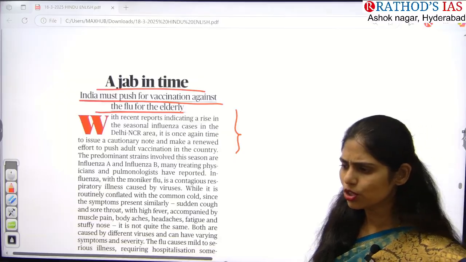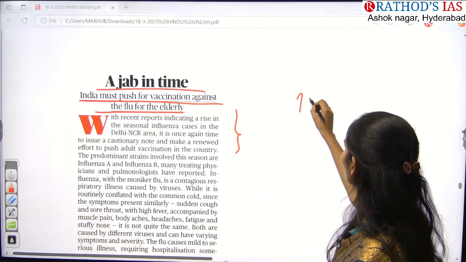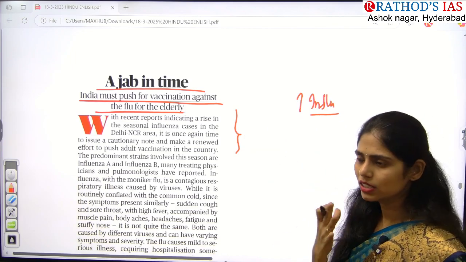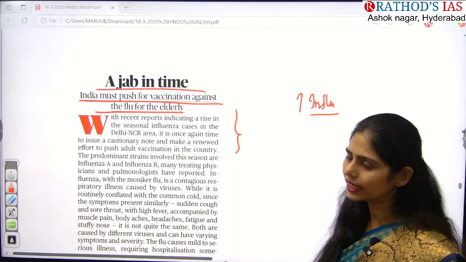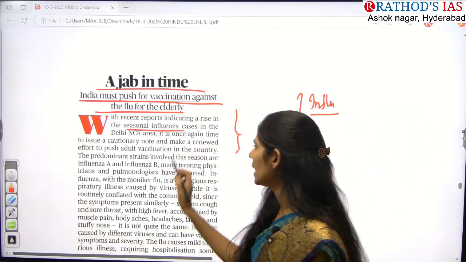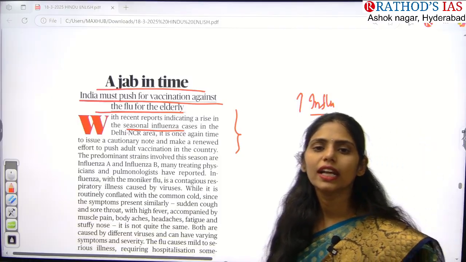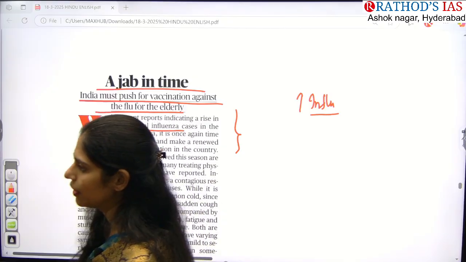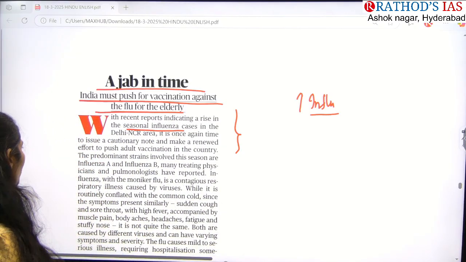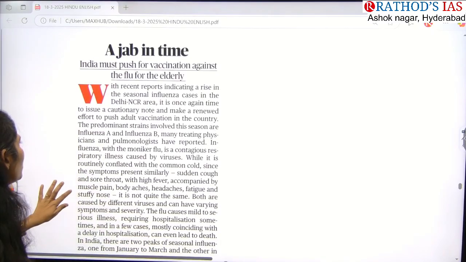So these reports are saying that there is an increase of influenza, flu, cold-like things, sneezing, running nose. So there are increased cases of seasonal influenza in the Delhi region. In Delhi, there are increased influenza cases which have been seen in elderly people. So again, it is one of the cautionary notes.